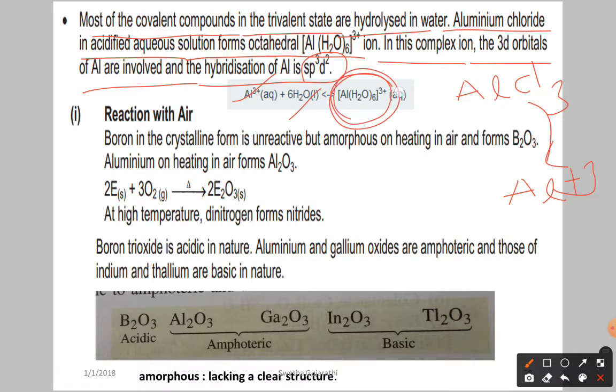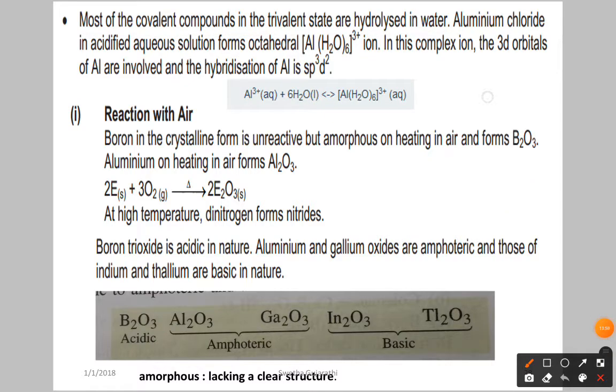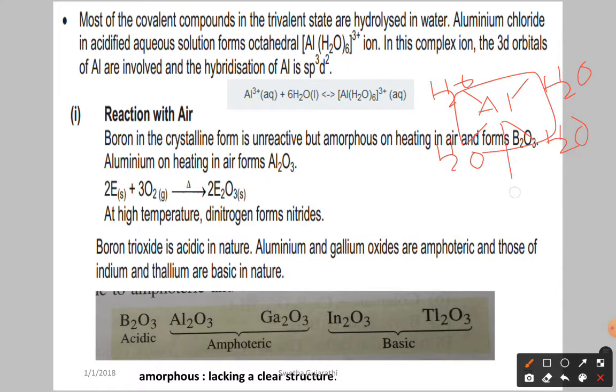What is the shape here? The octahedral complex. Octahedral means, as you know very well, we have 8 faces. Already we discussed this in chemical bonding. Octahedral means here we have 4 water molecules on the square plane, and one water molecule below the plane and another water molecule above the plane. This is the shape of the octahedral.